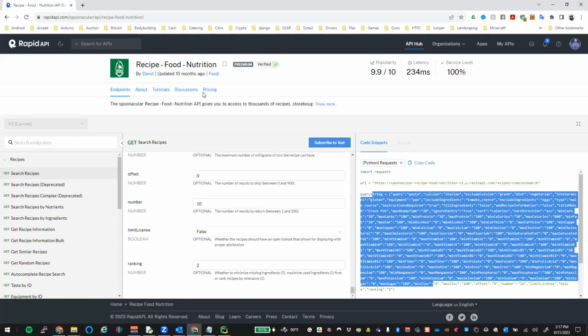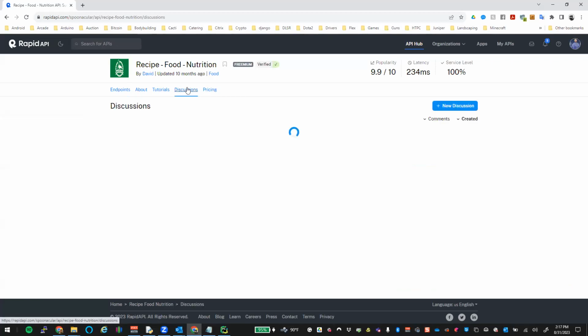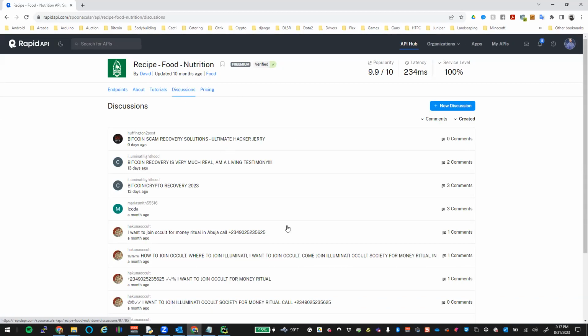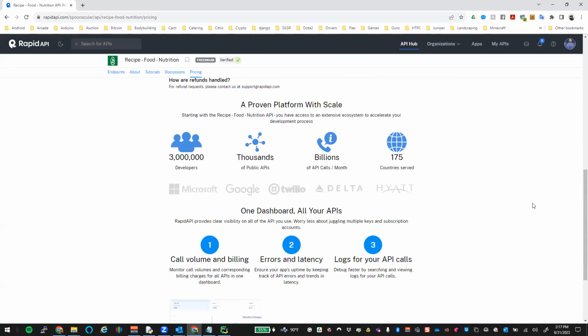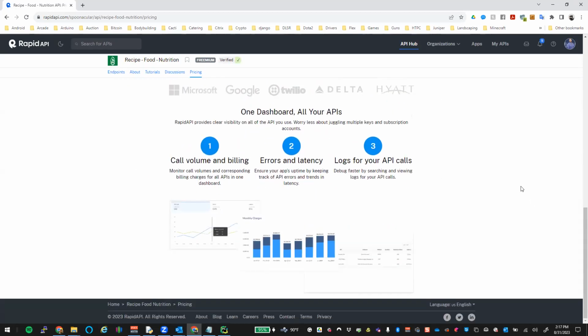Now, this one, there may very well be a Python API that's native to this, and then you could go and pull that out. Yeah, let's not do Bitcoin scams, all right? Pricing, this one's kind of cool. You can get a bunch of different requests. Yep. All right. Does everybody feel at least comfortable on tackling some API?